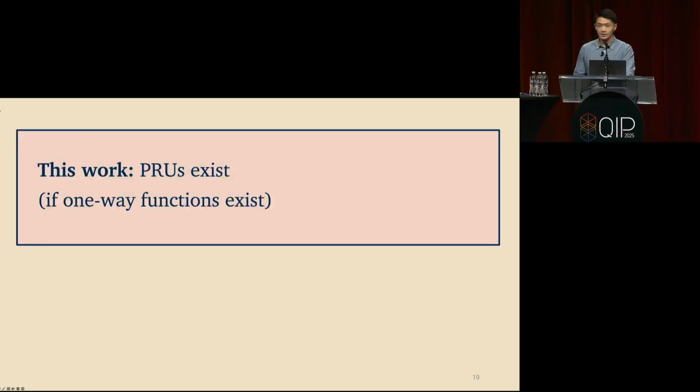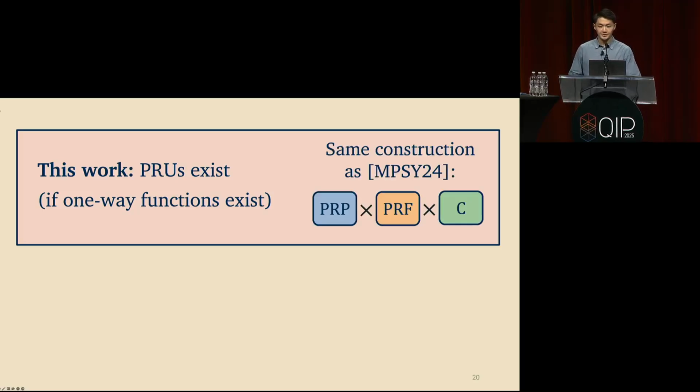In this work, we fully resolved this question. We showed that pseudorandom unitaries exist, secure against all adaptive distinguishers, assuming that one-way functions exist, a standard cryptographic assumption. We actually use the same construction as Metger, Poremba, Sinha, and Yuen, this PFC construction, where you compose a pseudorandom permutation with a pseudorandom function and a random Clifford.